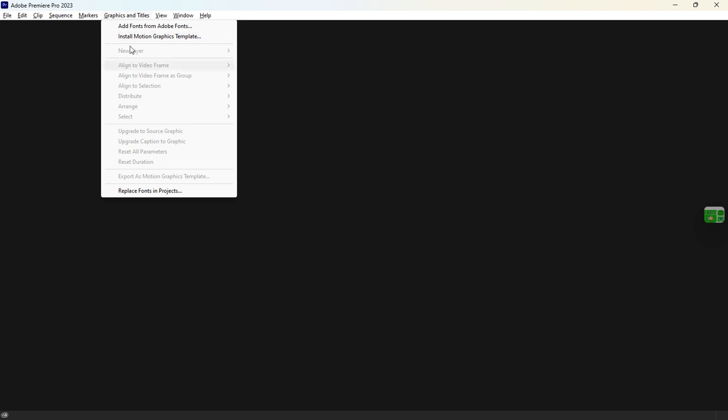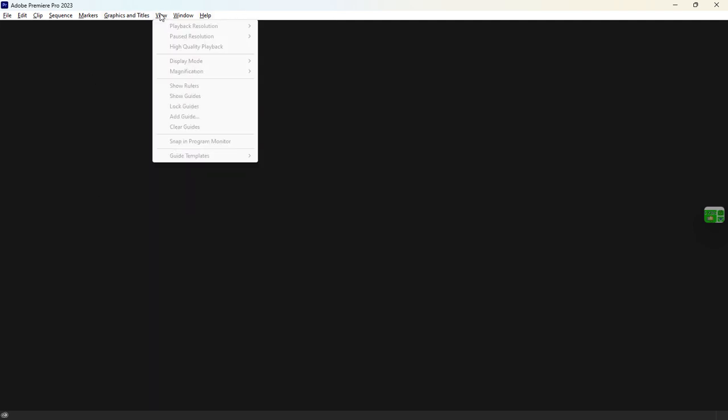Then the sequence is basically the way you want to arrange the video. I'm going to show you that later. So let me not bore you with this. Okay, we have the graphics and title. This is where you put in the text, and also where you can create your captions, and also put fonts. This is where you have graphics and titles.